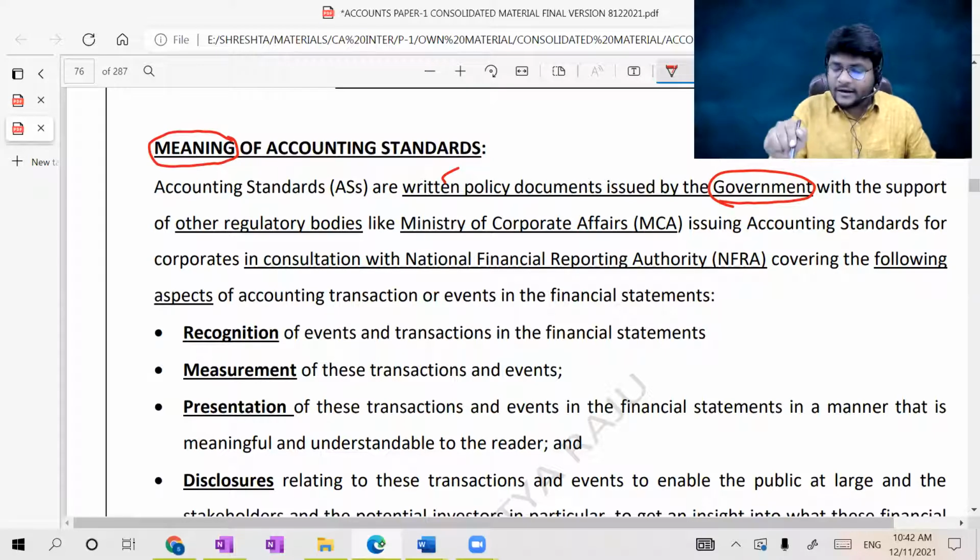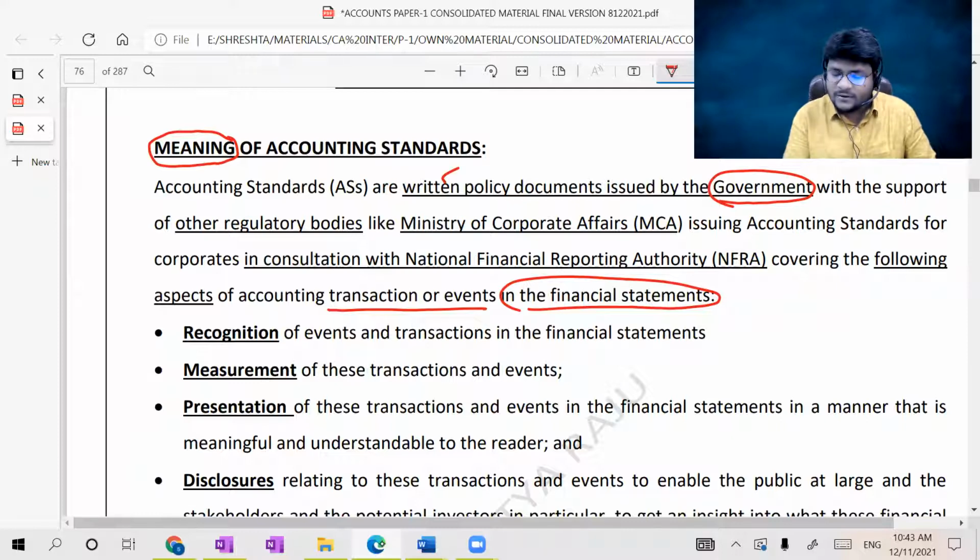Now, such standards should cover the following aspects: accounting transactions or events in the financial statements. First, when I have to recognize a particular transaction or event in the financial statements, that is the timing of recognition.